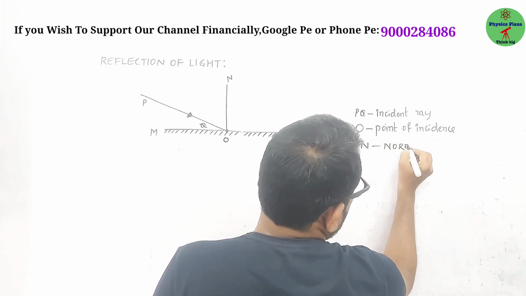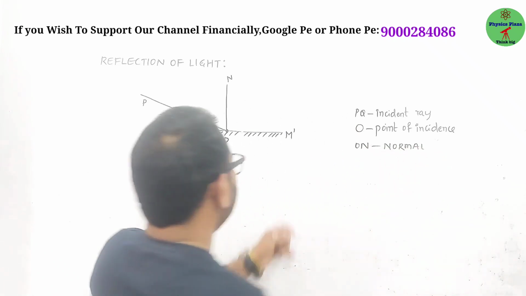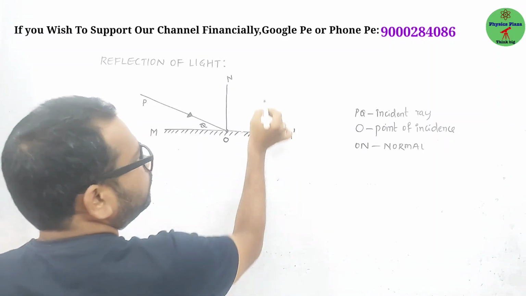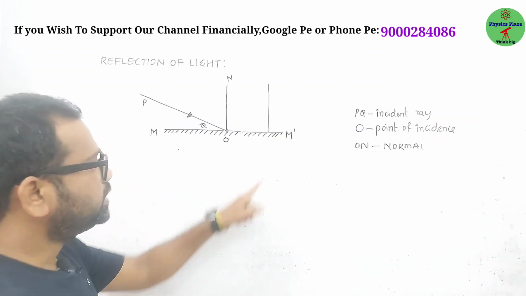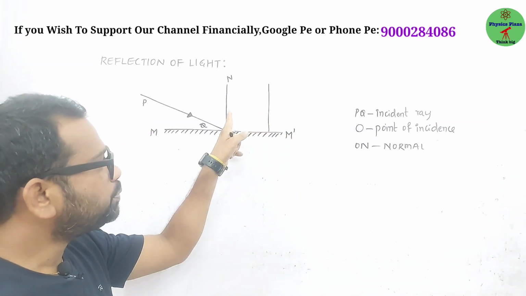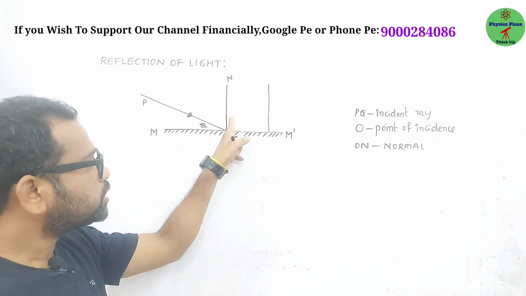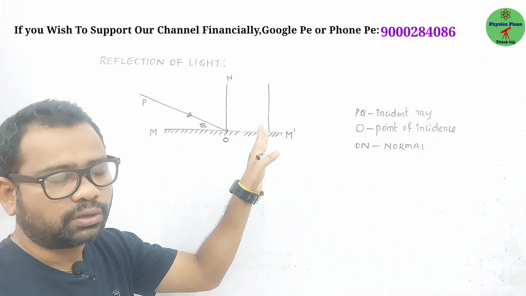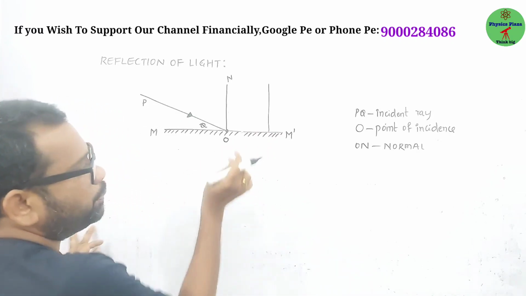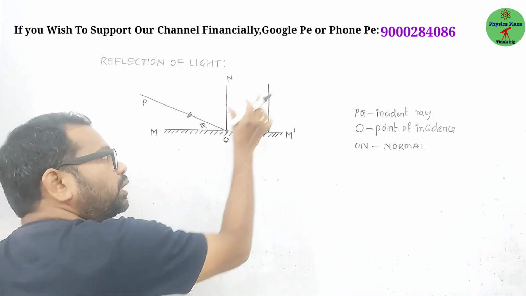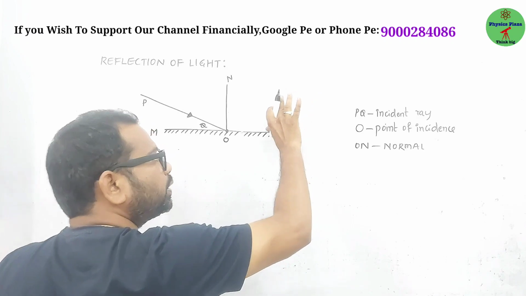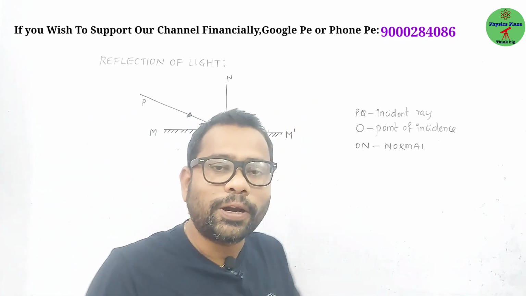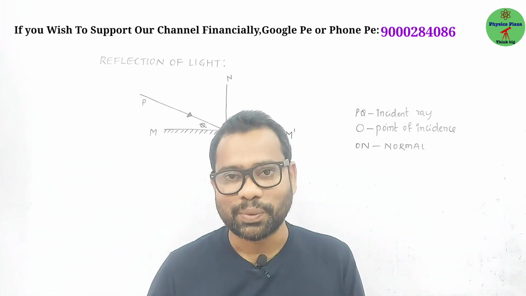Dear children, you may get one doubt: sir, what is the difference between a perpendicular line and a normal? Of course, this is a perpendicular line, and it is also called a normal, but this one you can't call a normal. In terms of reflection, what makes the difference? The perpendicular line drawn at the point of incidence, we take it as the normal.